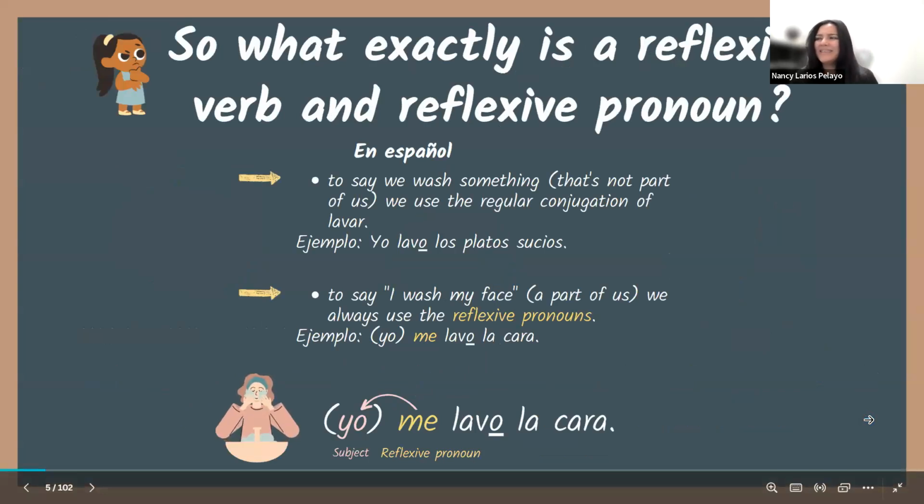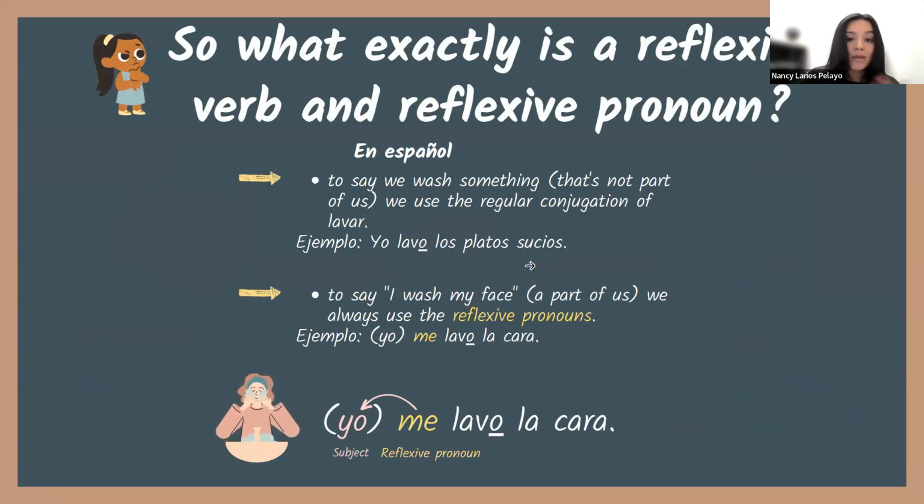Entonces, so what exactly is a reflexive verb and a reflexive pronoun? To say that we wash something that's not part of us, we use the regular conjugation of lavar, right? Yo lavo los platos sucios. Again, I wash dirty dishes. But to say that I wash my face, that's attached to me, to myself, to my body, ¿sí? We always use a reflexive pronoun. In this case, yo me lavo la cara, okay?